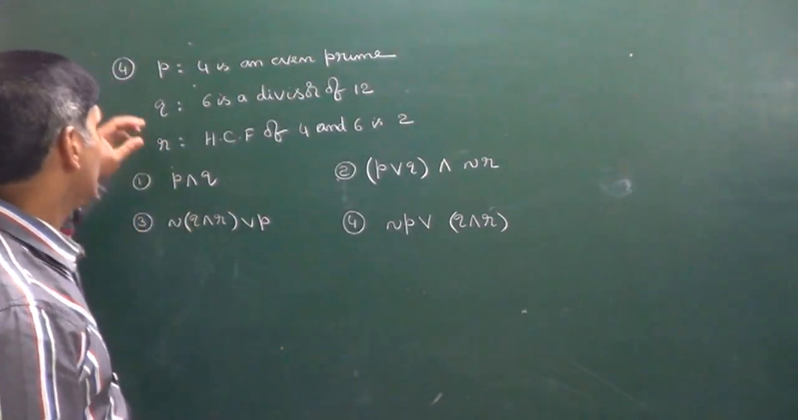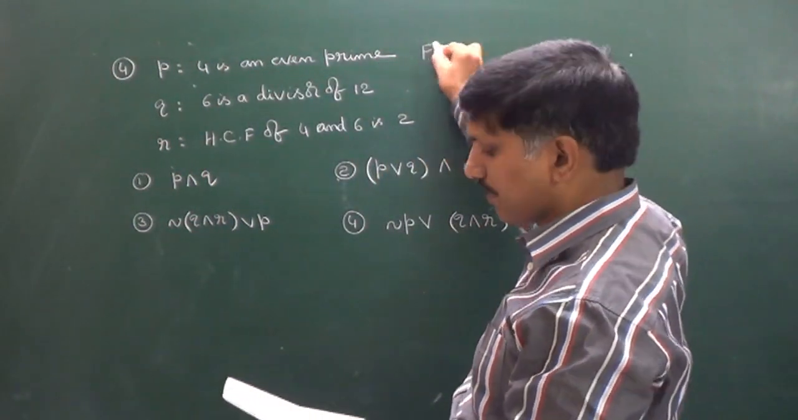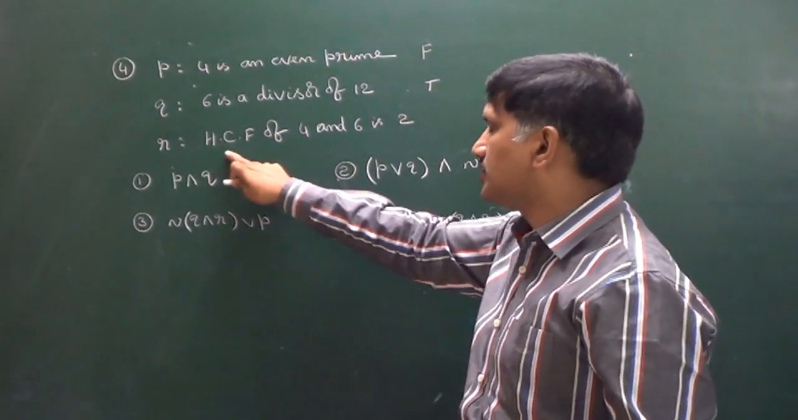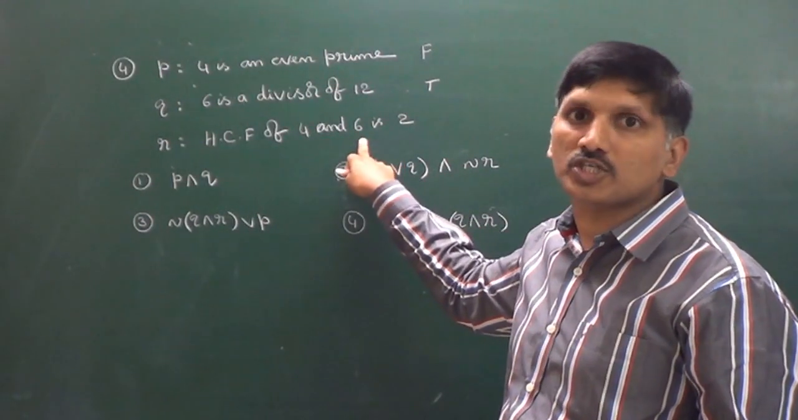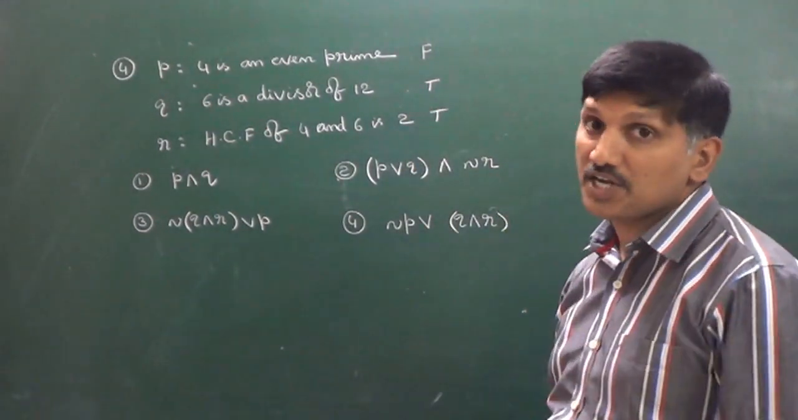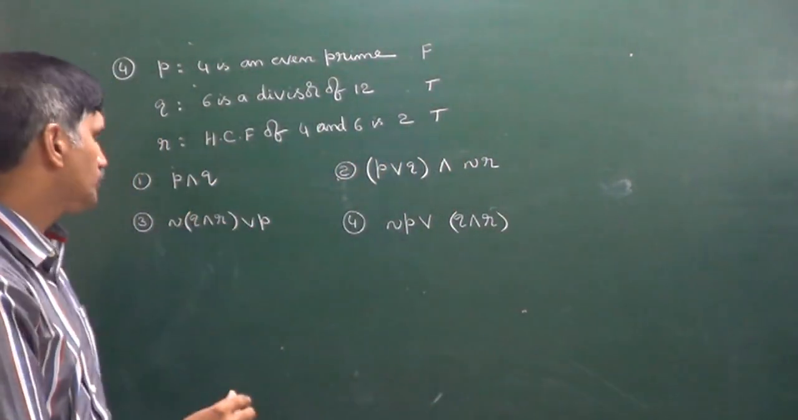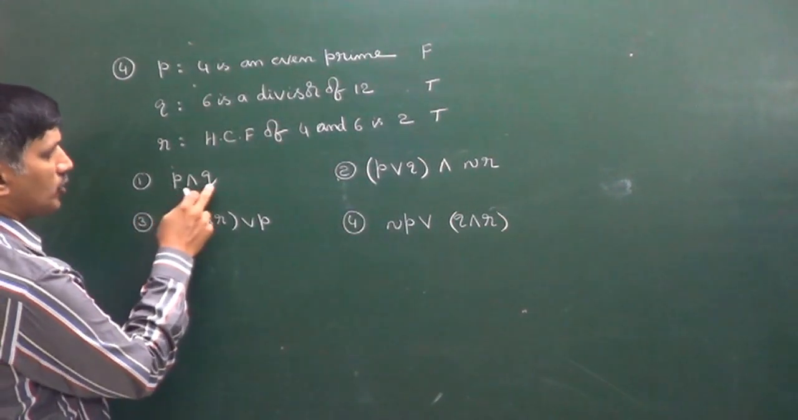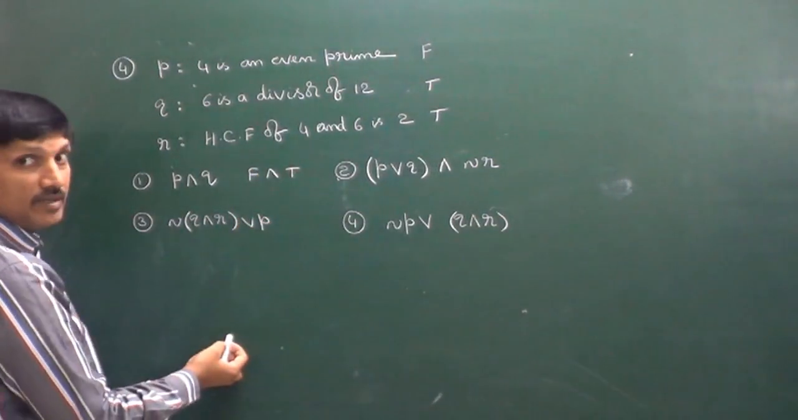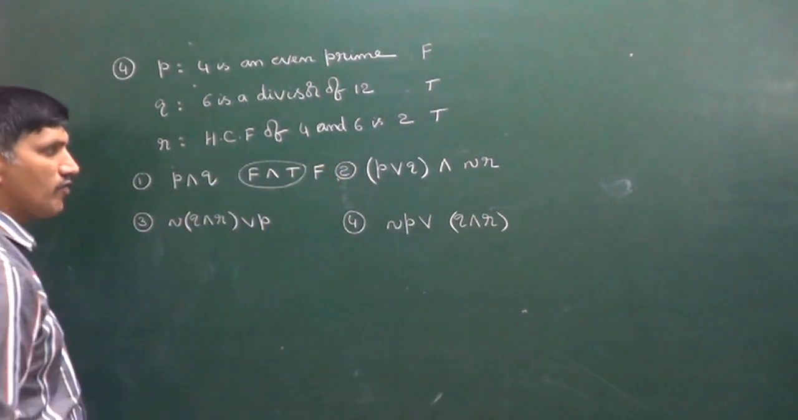So this is the question. P is given as: 4 is an even prime. This is a false statement. Q: 6 is a divisor of 12, is a true statement. R: the HCF, highest common factor, of 4 and 6 is 2. That is also a true statement. Then he is asking which of the following statements is true. Okay, let us see the first one. P and Q. P is false, Q is true, and in between there is "and". "And" is true only when both the statements are true. That's why it is a false statement.